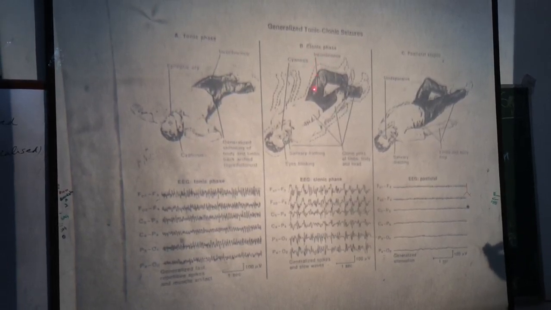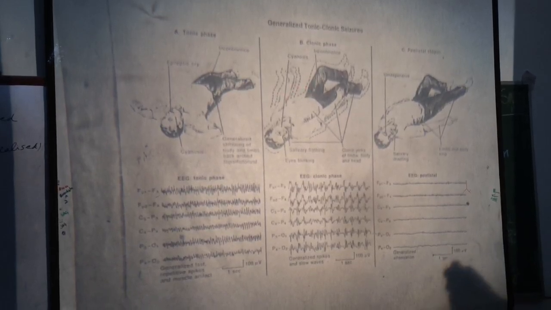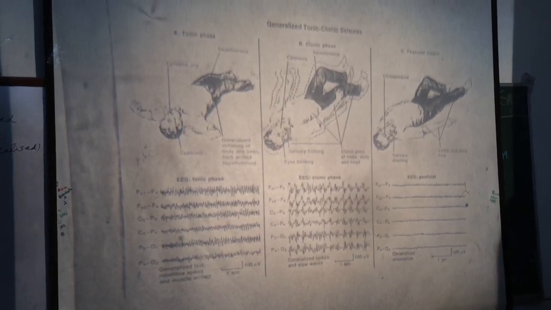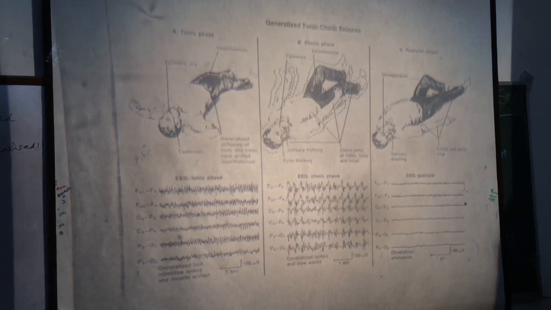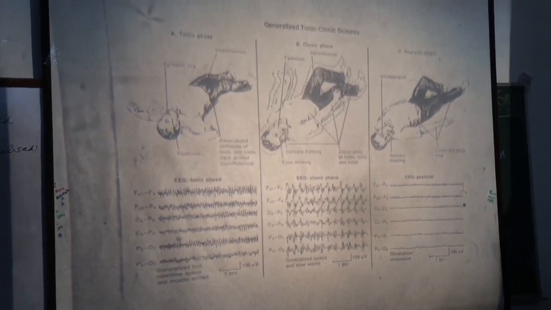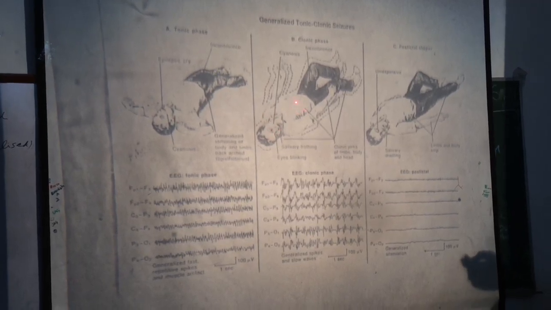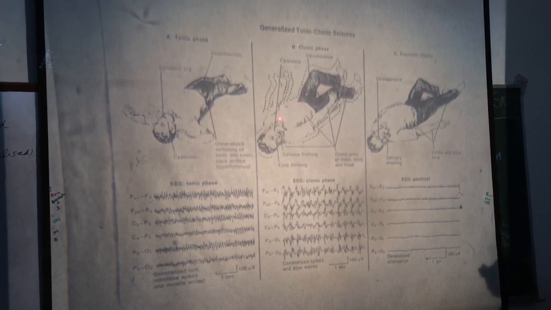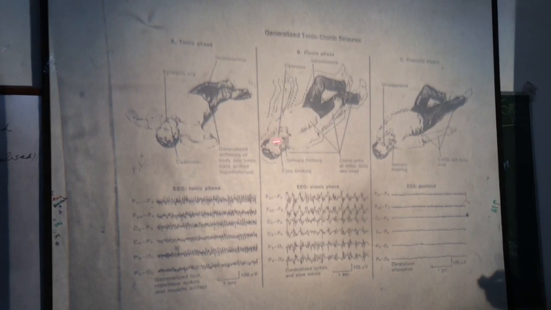In the clonic phase, there are strong, jerky contractions of the muscles: of the legs, arms, facial muscles, muscles of mastication.